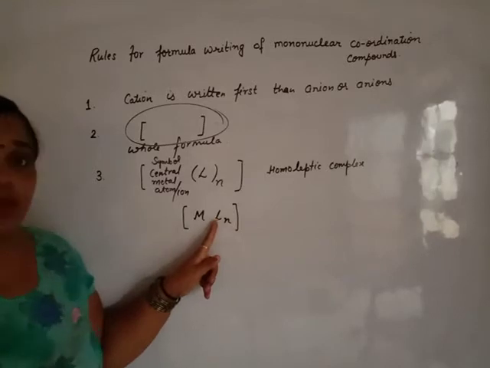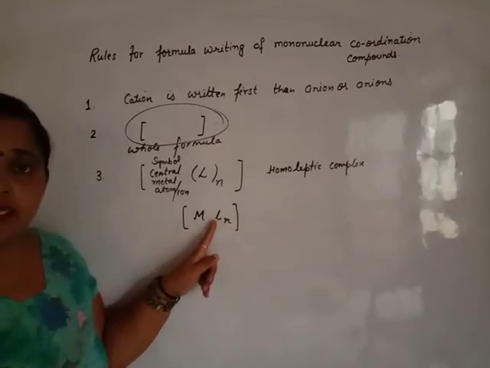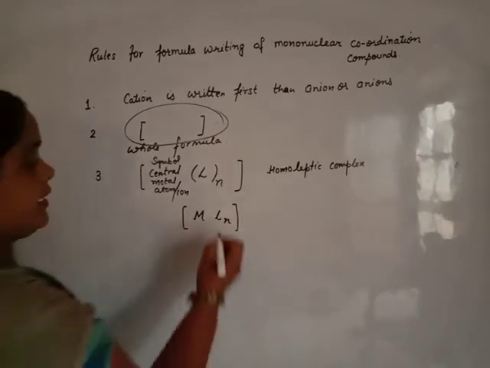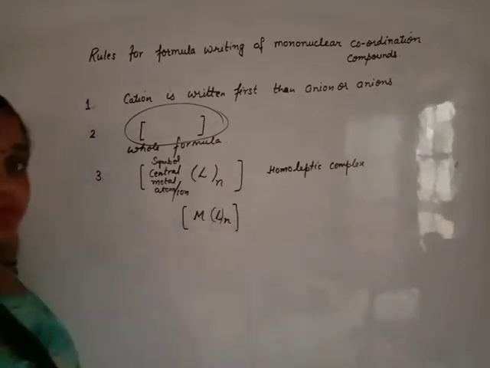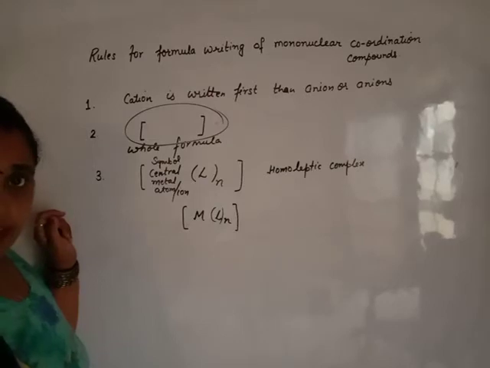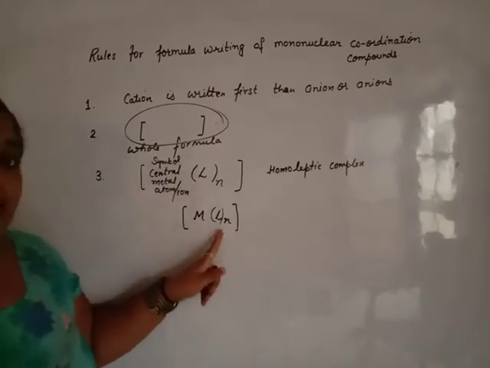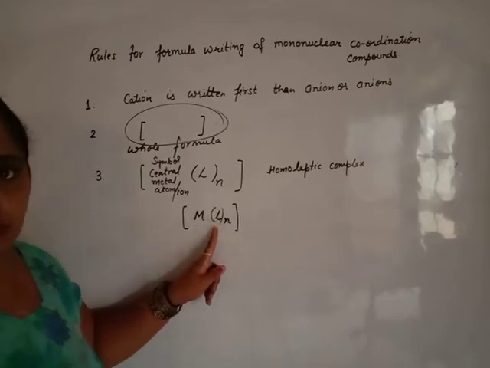If the ligand is not monodentate, that is bidentate, tridentate or polydentate, the ligand must be represented in parenthesis. If it is monodentate and monoatomic, the parenthesis is not necessary.